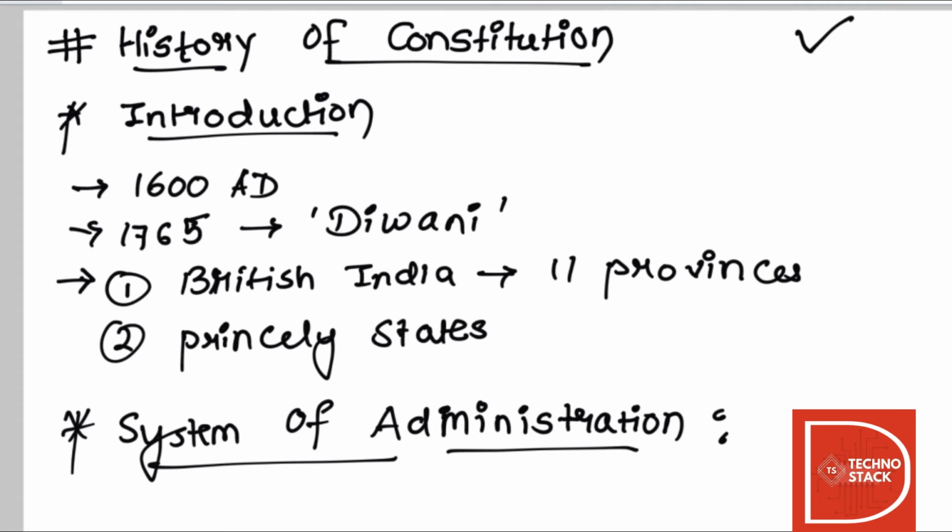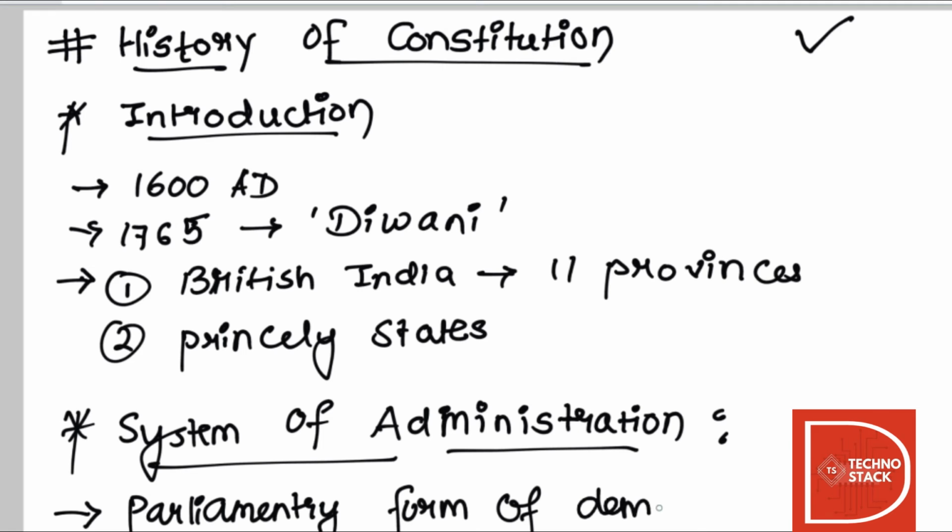So system of administration, Indian democracy is a parliamentary form of democracy. So you have to remember which form of democracy is India, then it is parliamentary form of democracy, where the executive is responsible to the parliament. The parliament has two houses. This is very basic. The parliament has two houses.